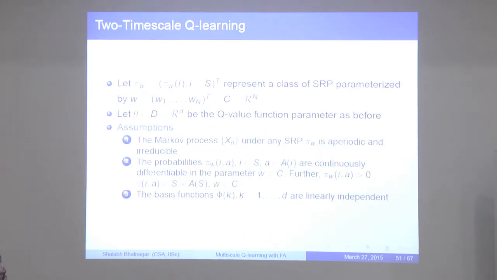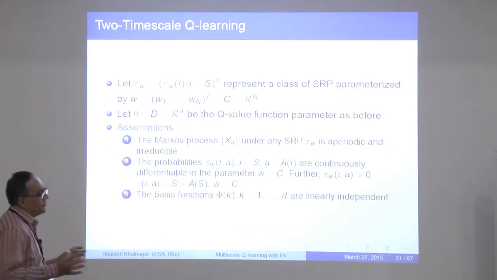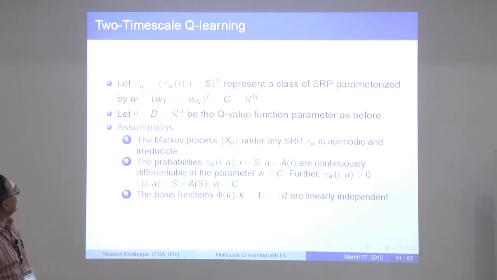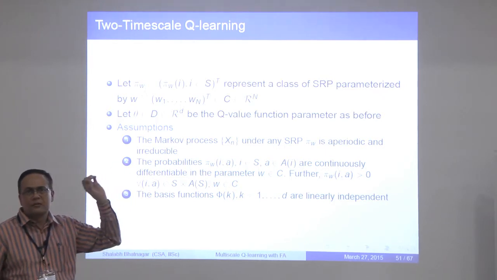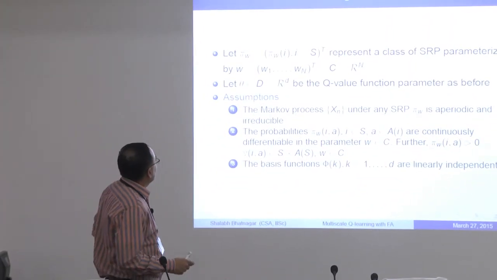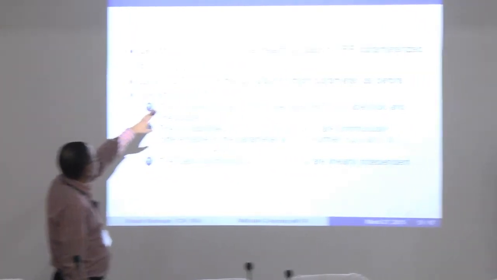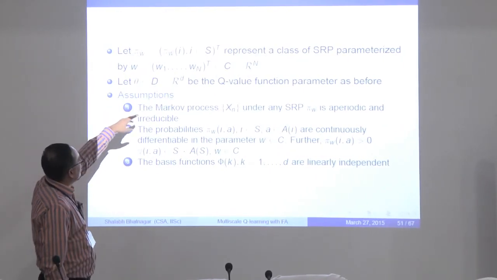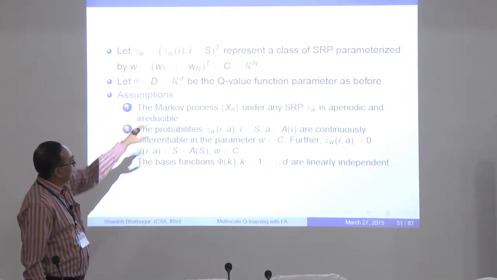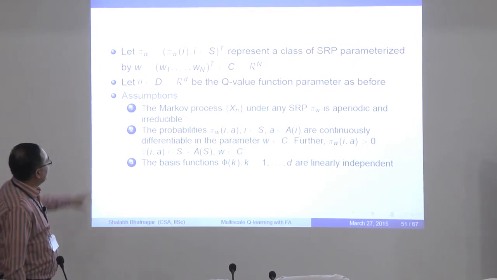Okay, so we work in the class of stationary randomized policies. Let's say we denote that by pi w. So it's parameterized by this quantity w. These policies are parameterized by this n-dimensional parameter w, and theta will denote the parameter for the Q value function. And here are the assumptions.